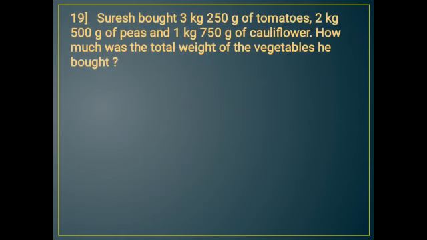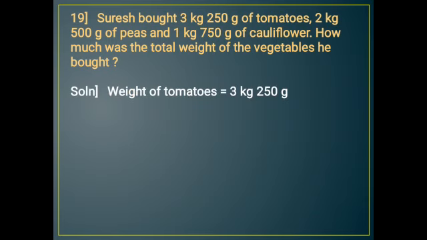Next, question number 19. Suresh bought 3 kg 250 gram of potatoes, 2 kg 500 grams of peas and 1 kg 750 gram of cauliflower. How much was the total weight of the vegetables he bought? So there are 3 vegetables, that is potatoes, peas, cauliflower. We have to find the total weight of the 3 vegetables.